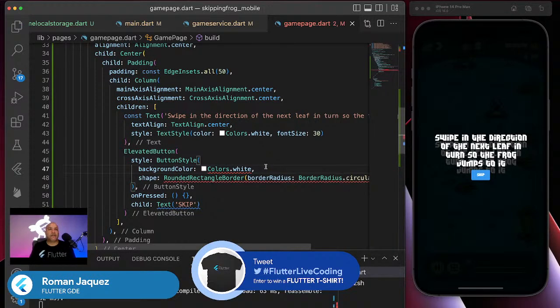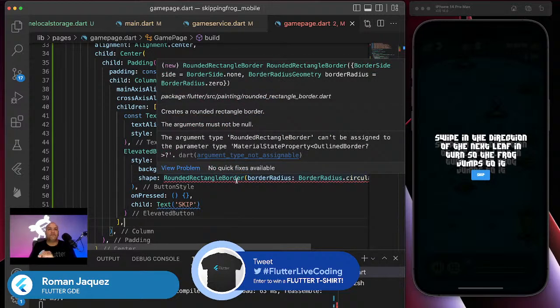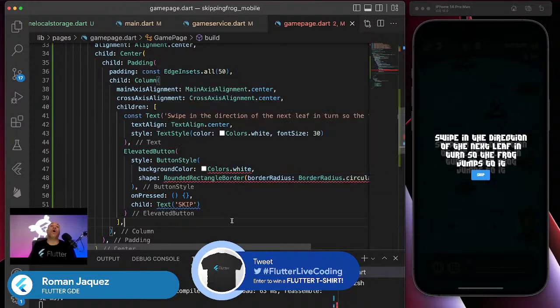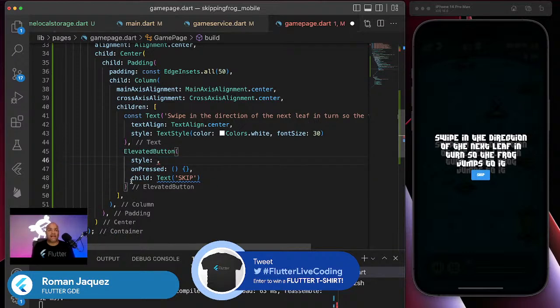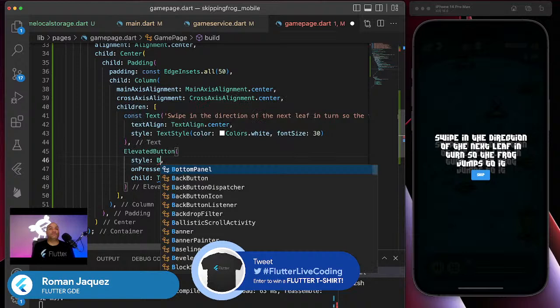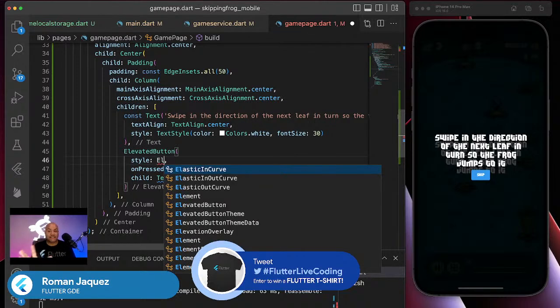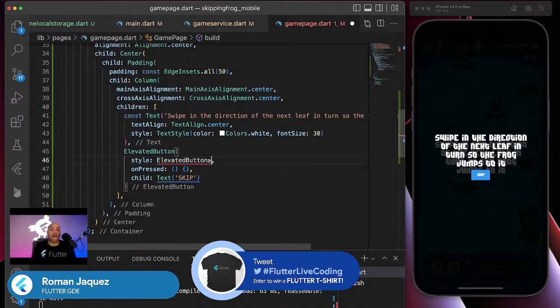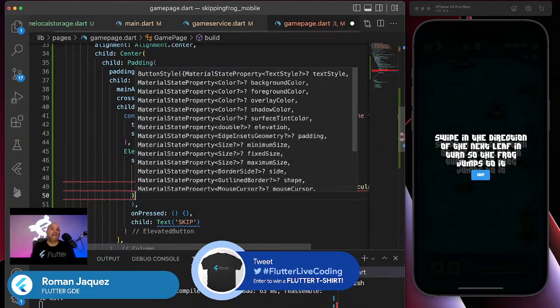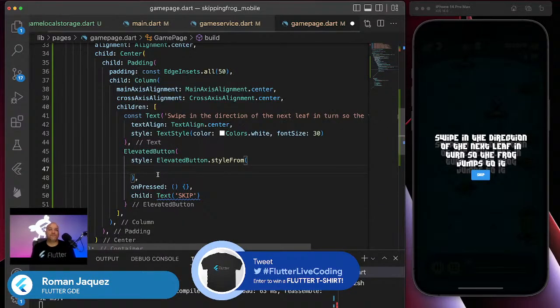Why is it still complaining? Oh, okay, hold on. The reason why this is complaining is because of the arguments. Which arguments? Oh, the RoundedRectangleBorder element can be assigned to the... Oh, I see. You see, I totally skipped that. I had to do it like this. You can do ButtonStyle, but you actually have to do it using the style. I can say it multiple ways, but I can say ElevatedButton, and there's this option called styleFrom. Then you can add those things in there. I can add the shape. Again, I'll add the shape.